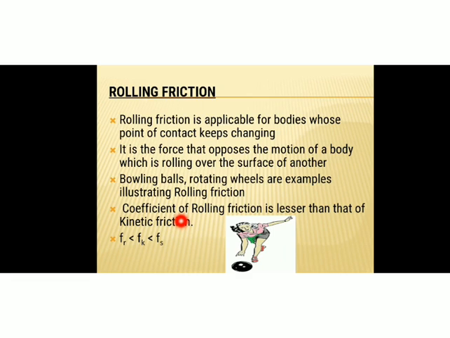Why? Because kinetic friction depends upon the nature of surfaces in contact, and in the case of rolling friction only one point of the object is in contact with the surface. So the frictional force will be comparatively less, and the coefficient of rolling friction is lesser than that of kinetic friction. So we can write this relation: rolling friction is less than kinetic friction. Again, kinetic friction is less than static friction. So static friction has the maximum magnitude.